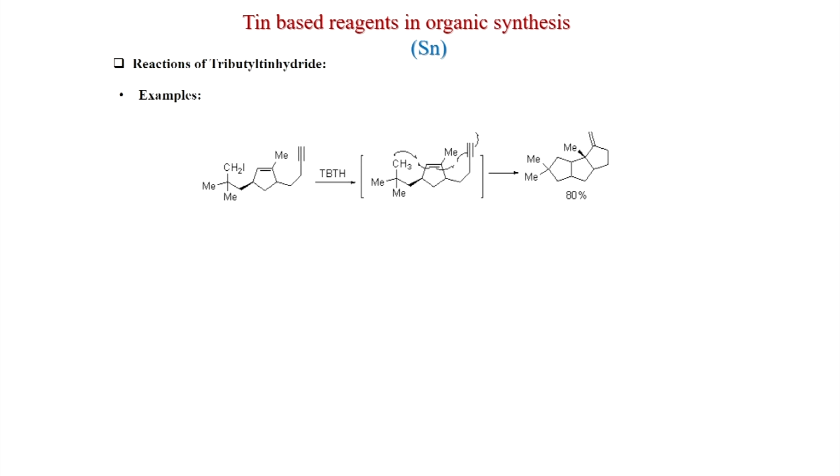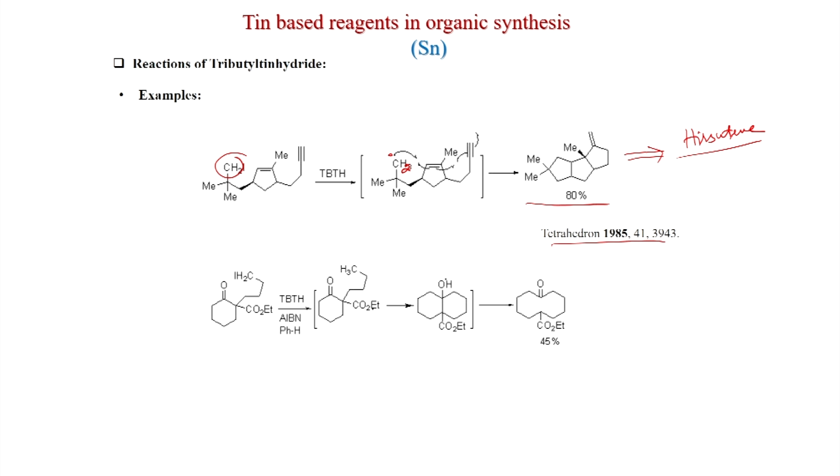Examples: here the radical which is formed is actually cyclizing. So, you can see this CH2I is generated, this will be a CH2 radical here, and now this radical will add to this double bond, and another radical will form, that will add to the triple bond. So, you get this tricyclic compound. These are very important because this moiety is present in many natural products. So, this is like the hirsutene compound, this structure is present, and this was published in Tetrahedron 1985.